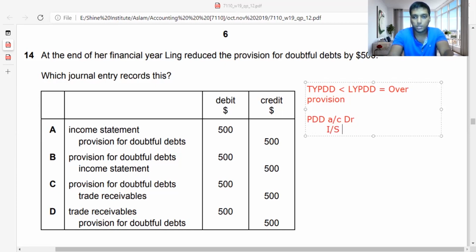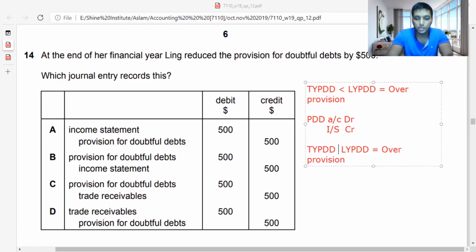The income statement account is credit, so it's an income for the income statement. That's the reason we make it a credit. So you need to understand, if you have reduced your level of provision, we say it is credited. Now, if this year's provision for doubtful debt is bigger than last year's provision for doubtful debt, then you will have an under provision. Under provision is an expense. Over provision is an income.